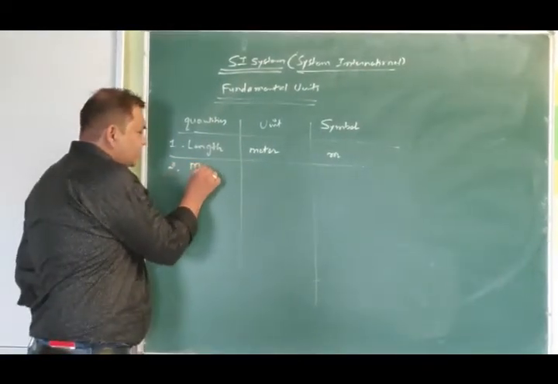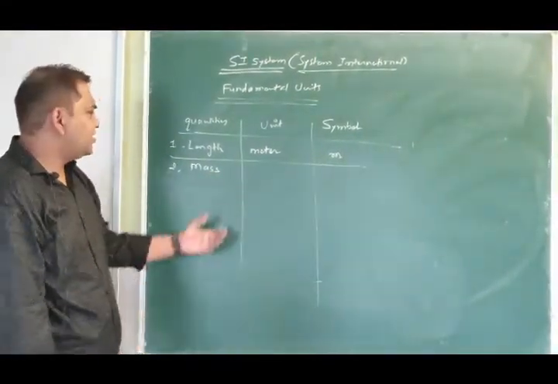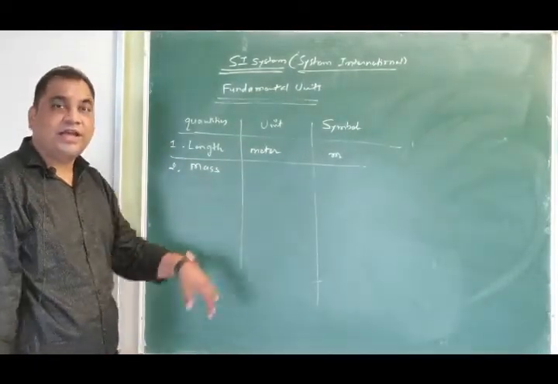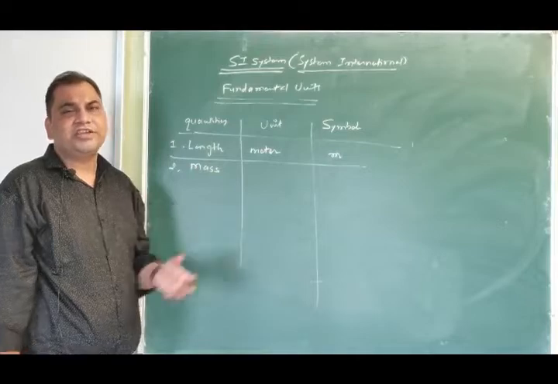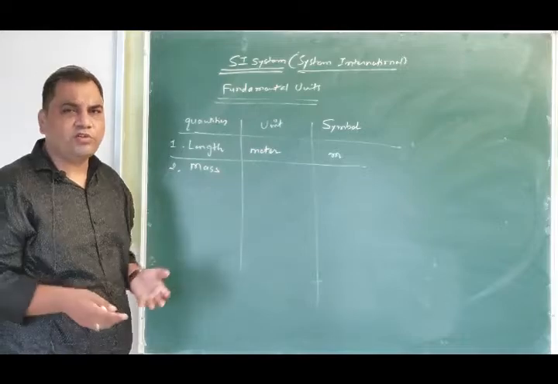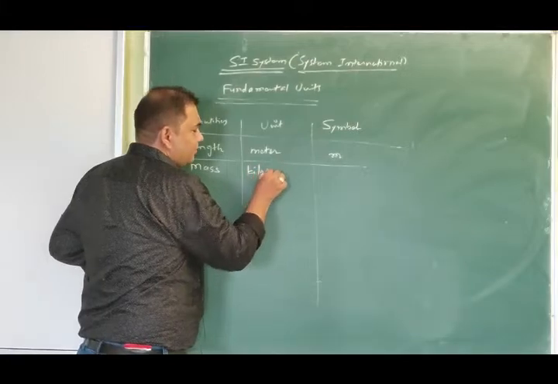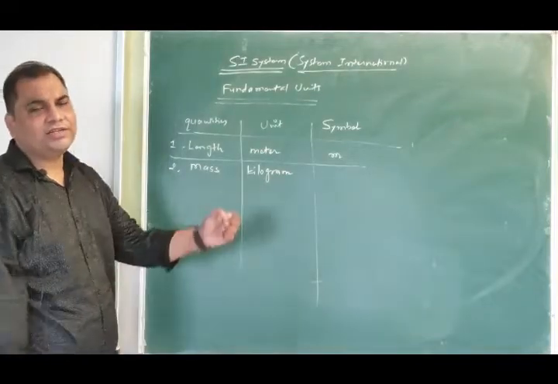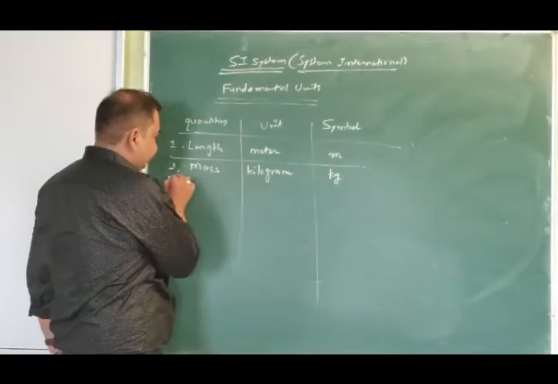The second quantity is mass. In various physics areas we need to measure mass, and there are various units associated with mass as well. For example, in chemistry you have already come across AMU, that is atomic mass unit, or you can have a ton, which is a large amount of mass, or a solar mass. But for mass, the SI system accepted kilogram as a widely accepted unit, and its symbol is kg.